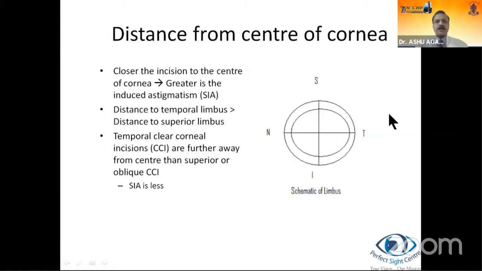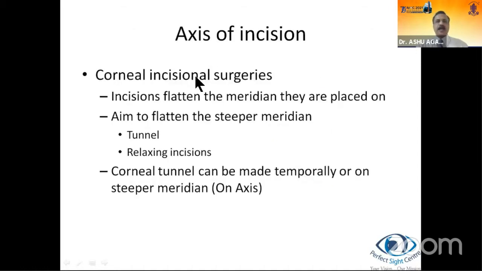We know that the temporal limbus is further away from the center of the cornea compared to the superior limbus. The closer the incision to the center of the cornea, the greater the induced astigmatism. Distance to the temporal limbus is more than the distance to the superior limbus, and therefore temporal clear corneal incisions, which are further away from the center compared to the superior or even the oblique clear corneal incisions, cause lesser surgically induced astigmatism. Axis of incision.